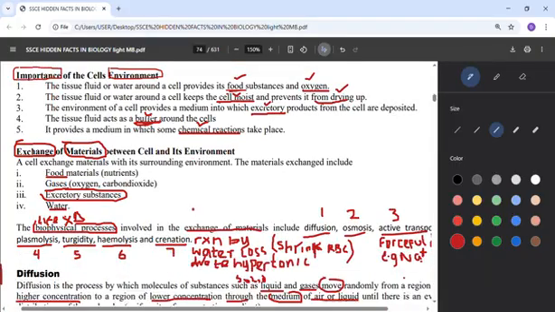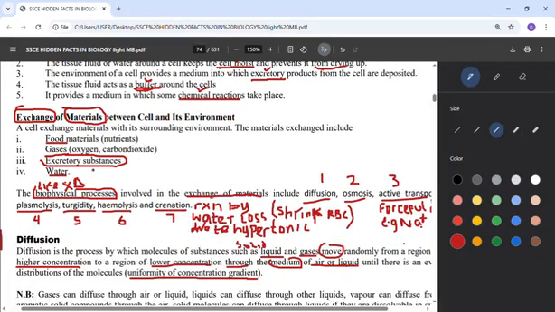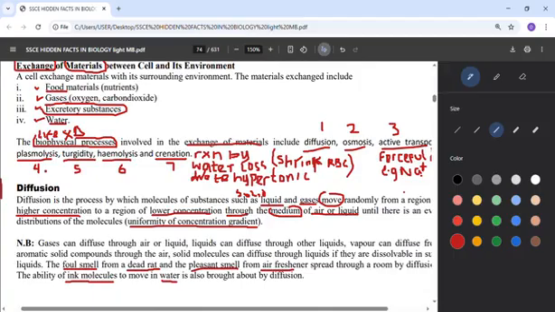What are the materials cells can exchange with their environment? Food can be exchanged. They can either get food from their environment or release food to the environment. Likewise, gas, talking about oxygen or carbon dioxide. It is from the environment they can exchange waste, excretory substances, or water. So these are the materials that can be exchanged with the environment.